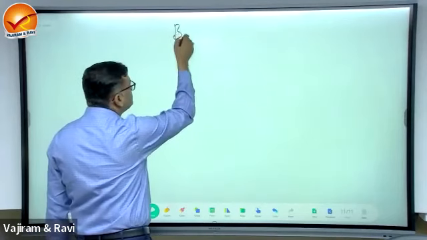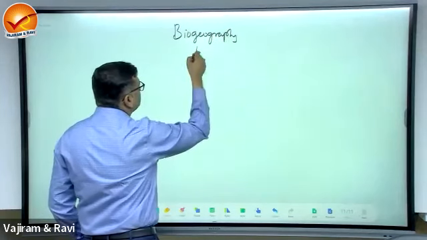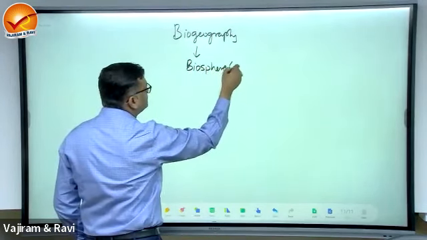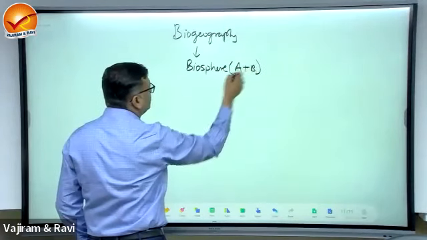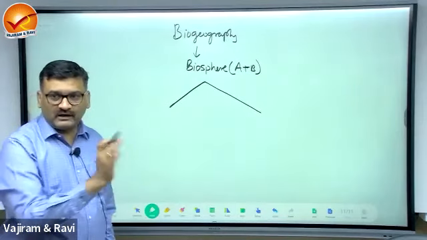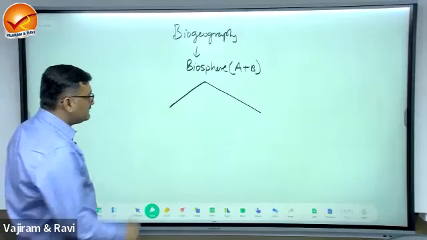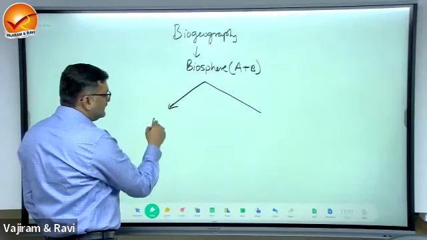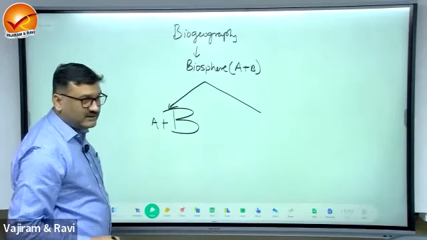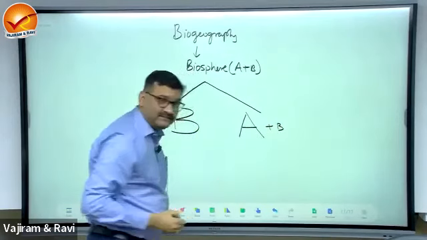Now, biogeography is a study of the biosphere. Biosphere is A plus B. Now, biogeography is divided into two parts. So you are getting the overall view of the subjects related. So this is A plus B, A plus B, and A plus B.